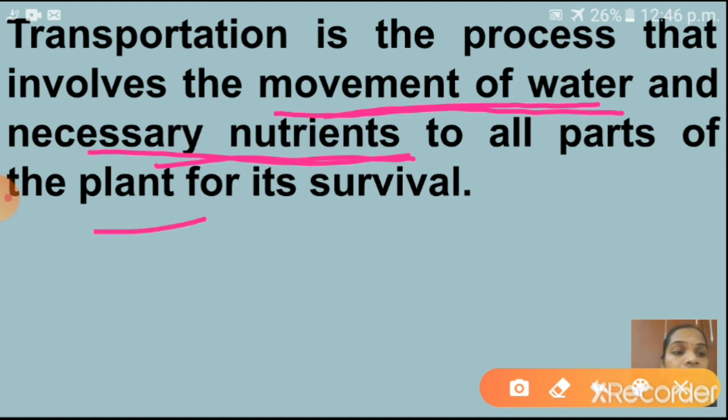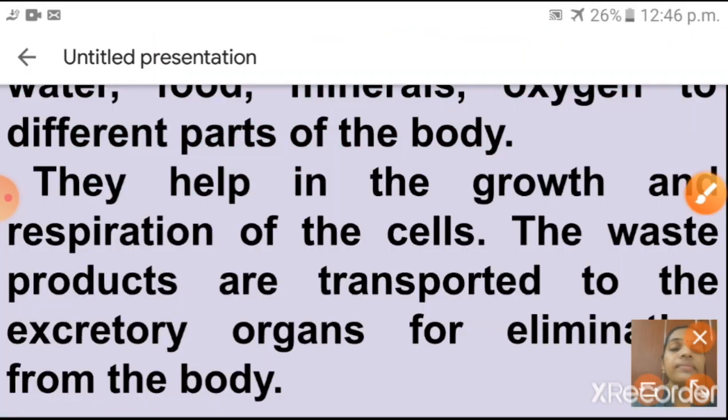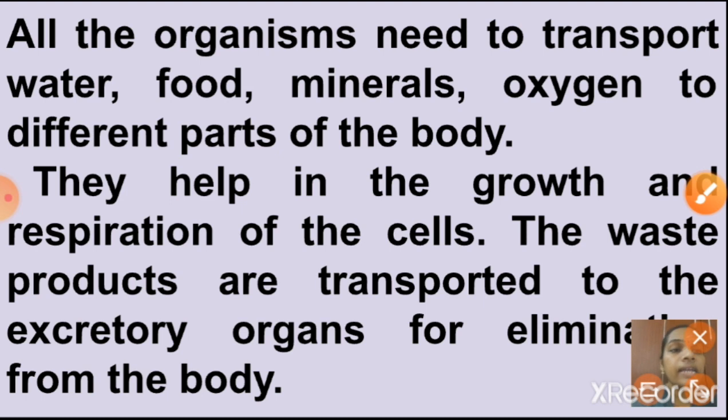Without transportation the plant can't survive, and neither can animals. Understood, children? All the organisms need to transport water, food, minerals, and oxygen to different parts of the body. That we already discussed, isn't it? So they help in the growth.